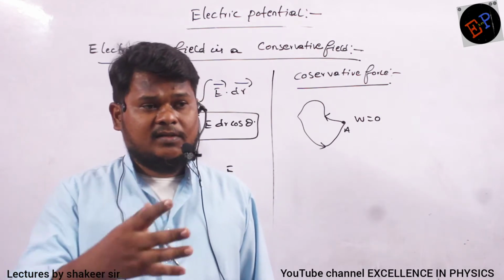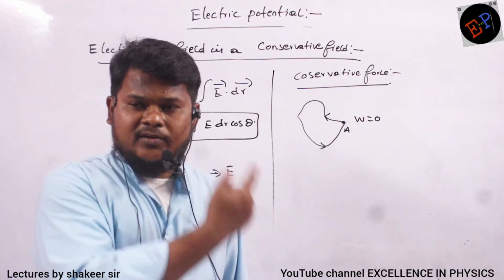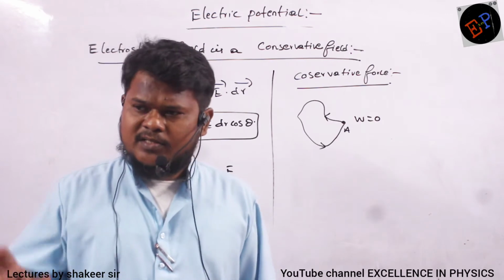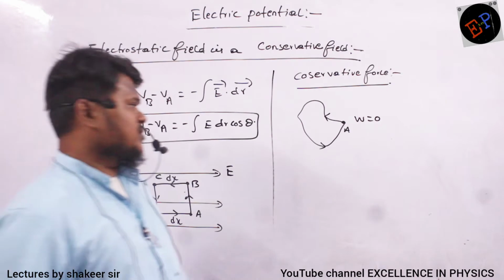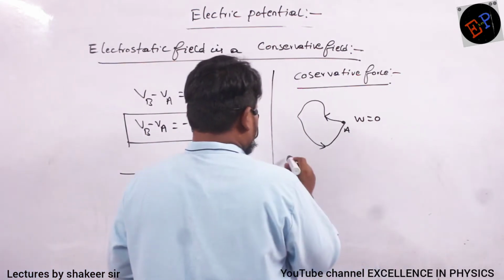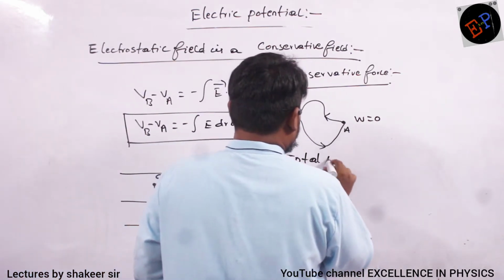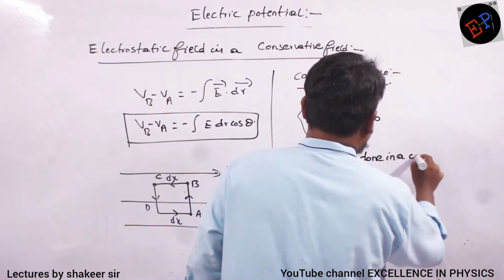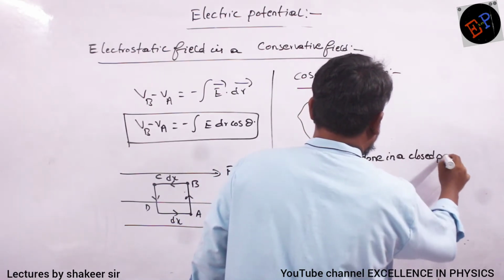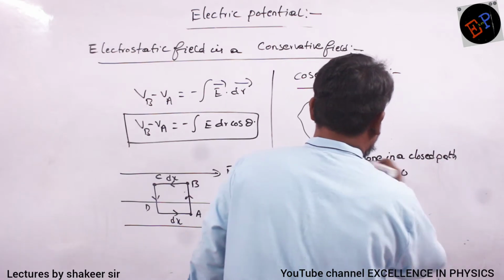Gravitational field is a conservative field. Spring force is a conservative force. Similarly, the electrostatic field is also a conservative field. Total work done in a closed path will be how much? Zero. So write down that definition. Total work done in a closed path is equal to zero.